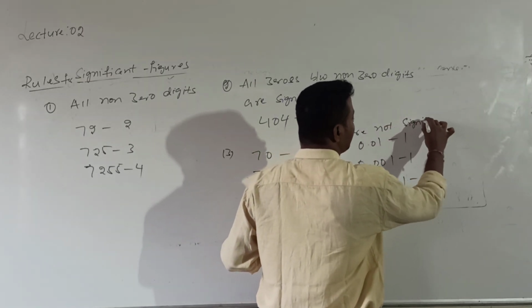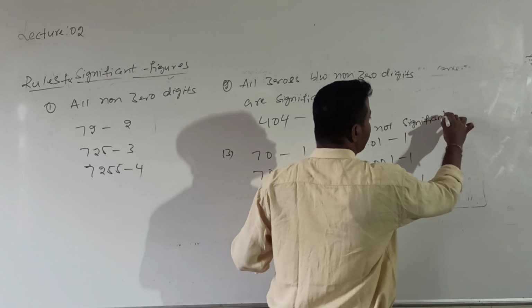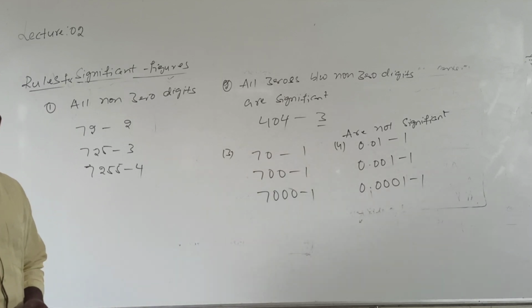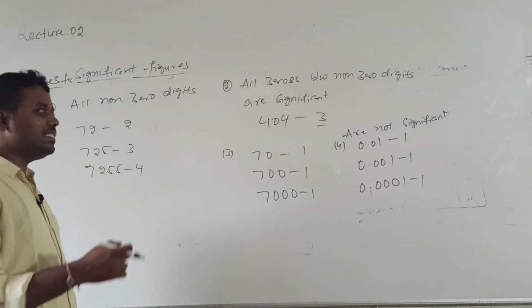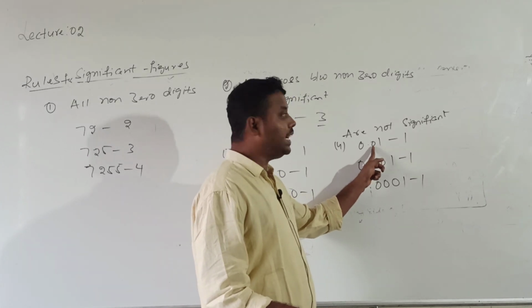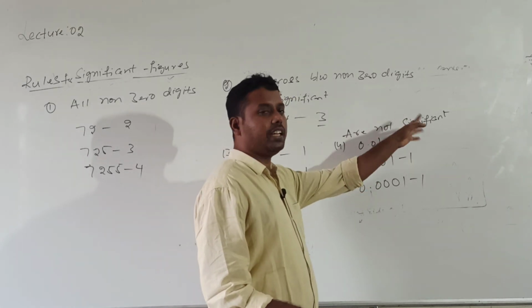Which are not significant? Those zeros which are on the right side of the decimal and left side of the first non-zero digit are not significant.